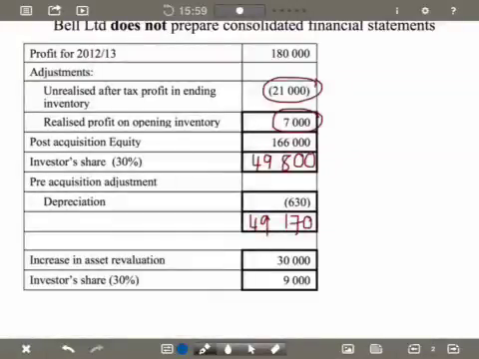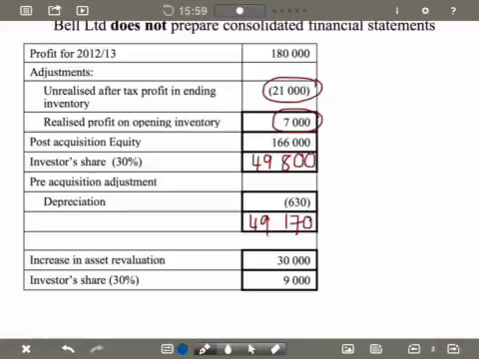In this last video clip, we're going to look at the journal entries that the investor passes if the investor actually does prepare consolidated financial statements. Now, in the previous example, we looked at Bell Limited, assuming that Bell Limited does not prepare consolidated financial statements. And in that case, Bell Limited will pass the journal entries relating to his investment in the associate directly in his accounting records.